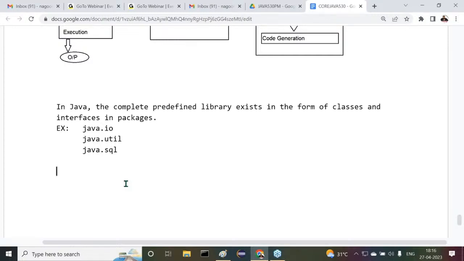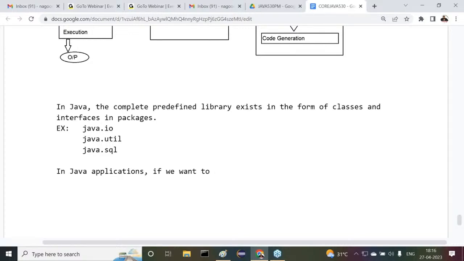Okay, good. Next one is, in Java applications, see, in the case of C and C++, if you want to use predefined library, we have to include header files in the C and C++ programs or not.